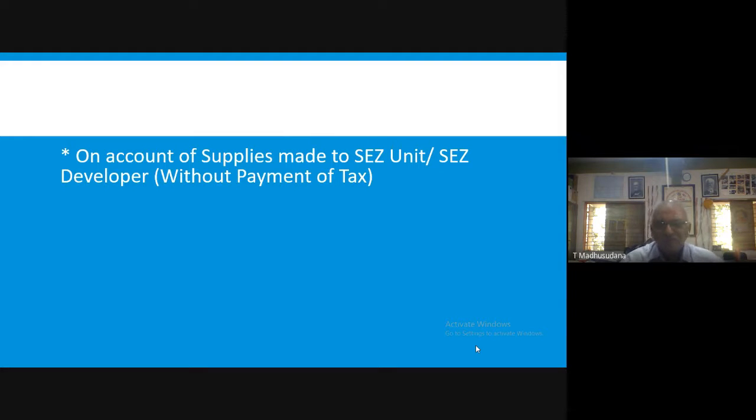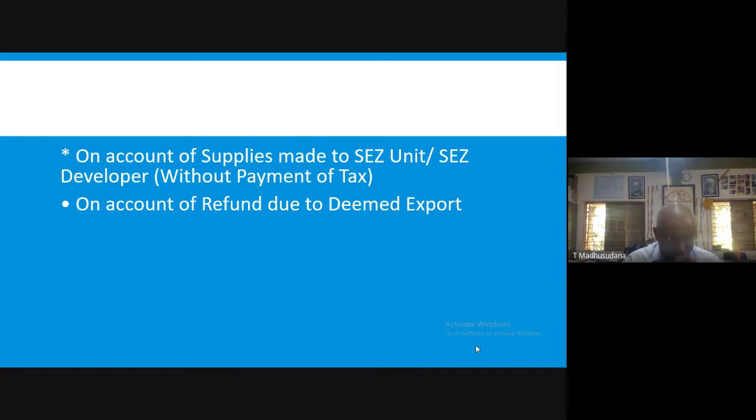Next, on account of refund due to deemed exports. There are certain supplies which are considered as deemed exports.